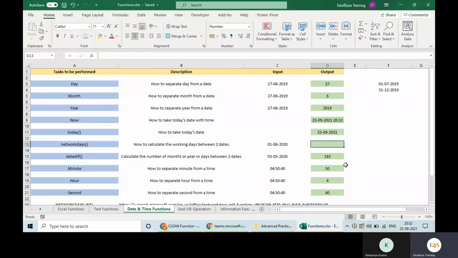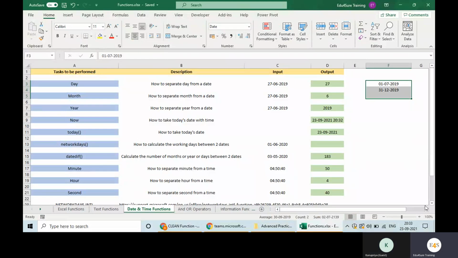I am giving you one case. For example, there is one employee who worked from 1st July 2019 to 31st December 2019. And I'm telling you that Kanupriya has worked only for 200 hours in these 6 months. So now tell me how many hours per day he worked.